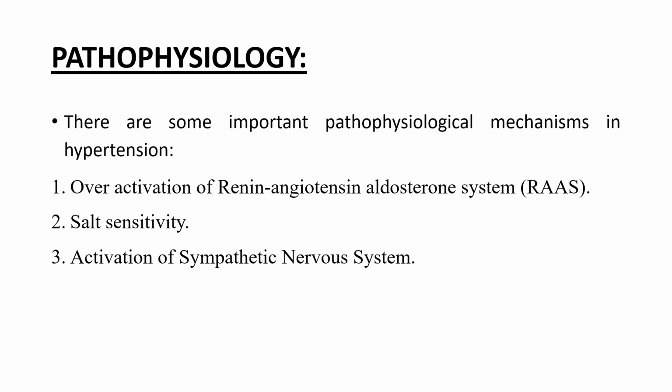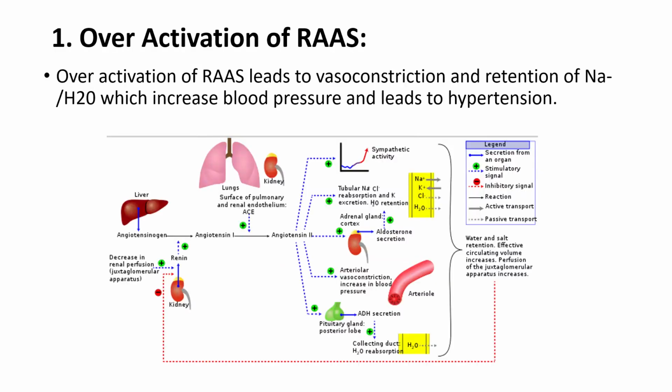Next, pathophysiology. There are some important pathophysiological mechanisms which are involved in hypertension. First one is the overactivation of the RAS system, that is renin angiotensin aldosterone system. Second is the salt sensitivity, and the third one is the activation of the sympathetic nervous system. First, overactivation of the RAS system.